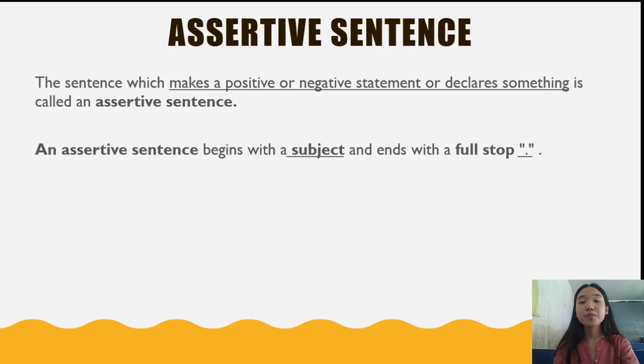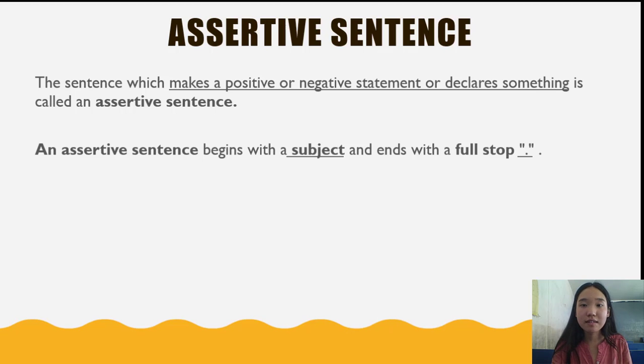For example, my name is Roshni Tamang. Here I have made a statement, so it is an assertive sentence. I live in Sallaghari, Bhaktapur. Yes, this is also a statement made by me, which is a positive statement. So this is also an assertive sentence.